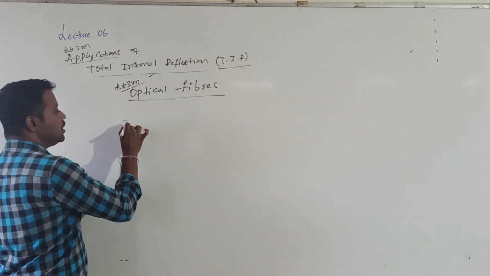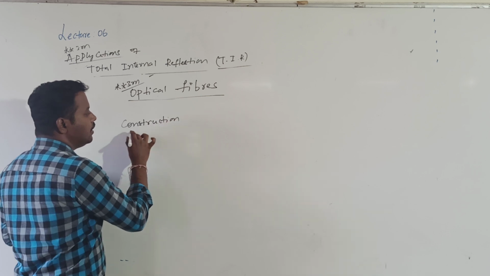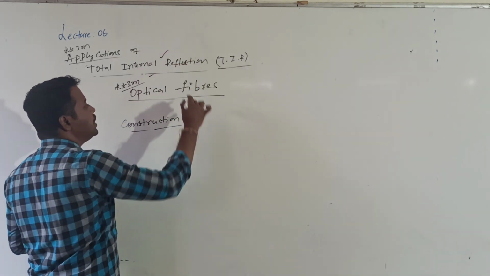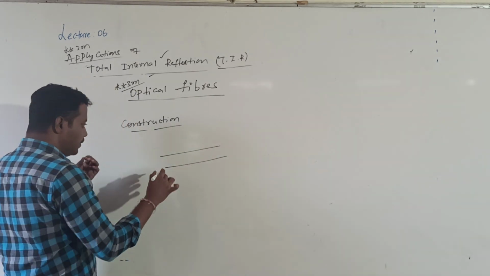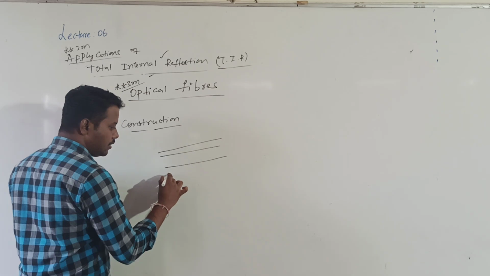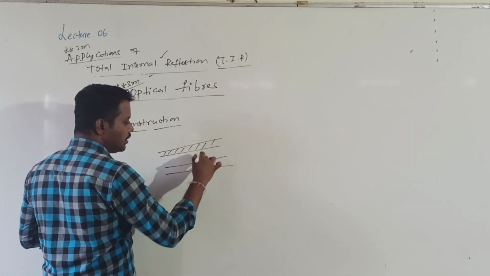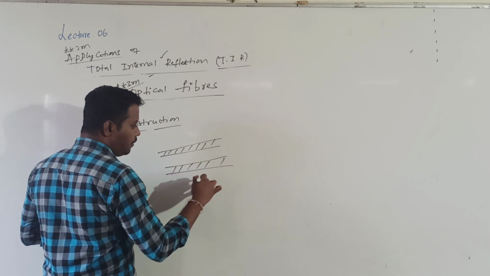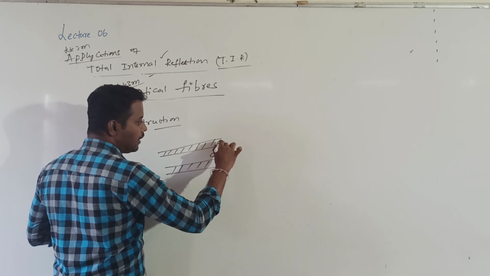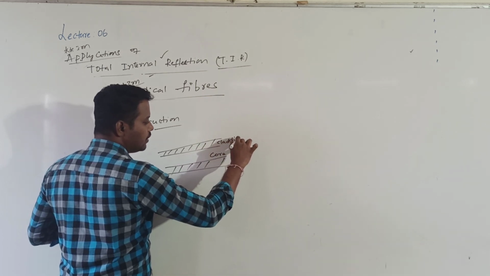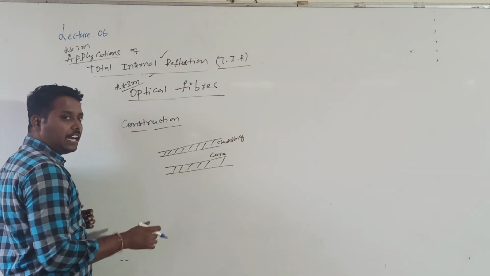So what about the construction of this optical fiber? How are these optical fibers constructed and how do they utilize the principle of TIR? Generally optical fibers are made up of glass. They use 2 types of glasses: an inner glass and an outer glass. The inner one of the optical fiber is called the core. The outer one is called the cladding. Generally these are nothing but cable wires, made up of glass.